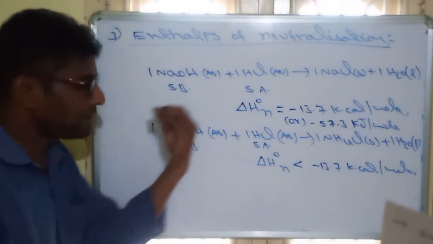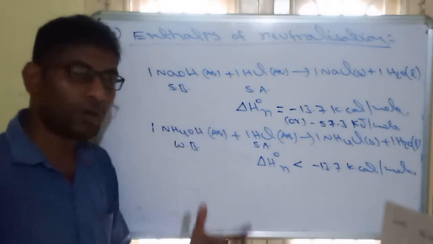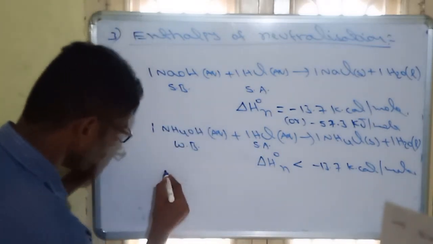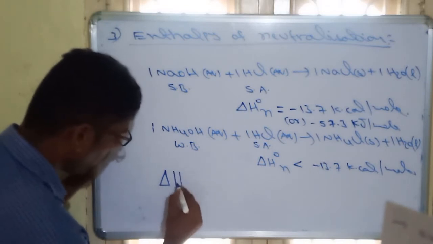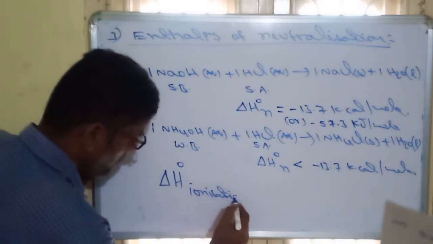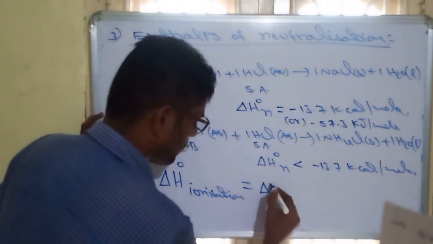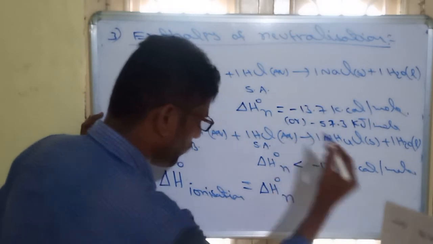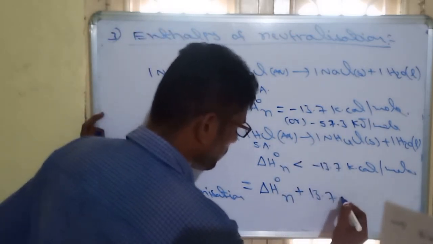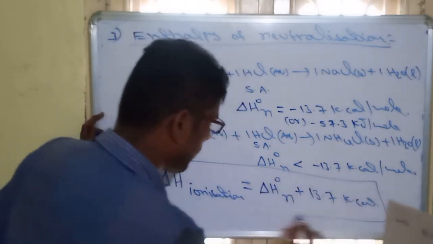So how much energy is releasing or how much energy is utilized to dissociate? That is called enthalpy of ionization. Here we have to remember one formula: enthalpy of ionization is equal to enthalpy of neutralization plus 13.7 kilocalories. So this is another important formula.